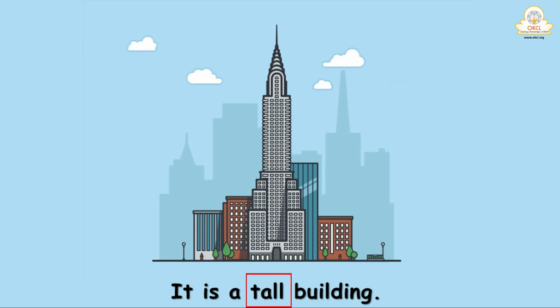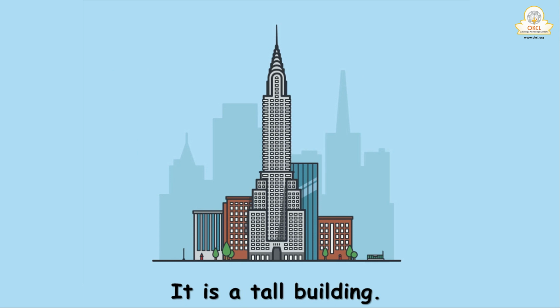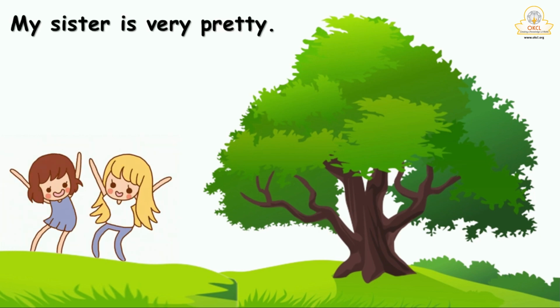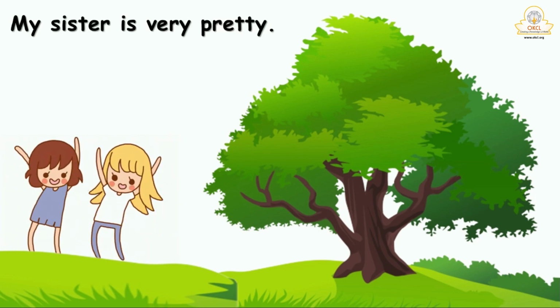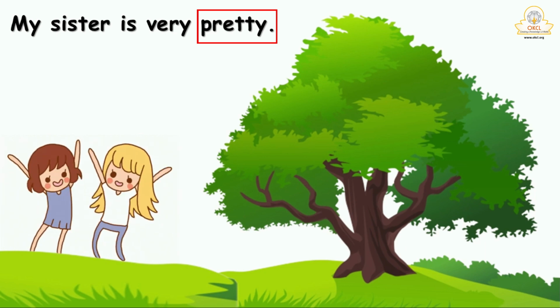Tall indicates the height of the building. So tall here is the adjective of quality. In the second sentence, suppose I say my sister is very pretty. So pretty here indicates what? Pretty indicates the beauty of my sister. So therefore, pretty is the adjective of quality.